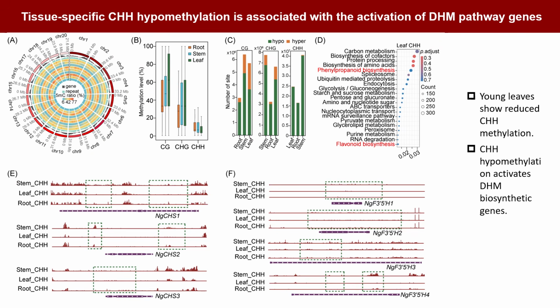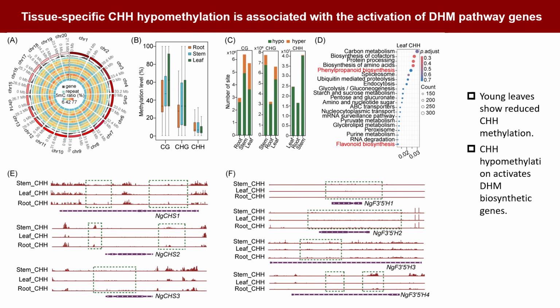Why are these genes highly expressed in young leaves? We compared DNA methylation in roots, stems, and young leaves. Young leaves showed the lowest CHH methylation, at only 9.35%. Hypomethylated regions were mainly found in intergenic and promoter regions, and associated genes were in phenylpropanoid and flavonoid pathways.